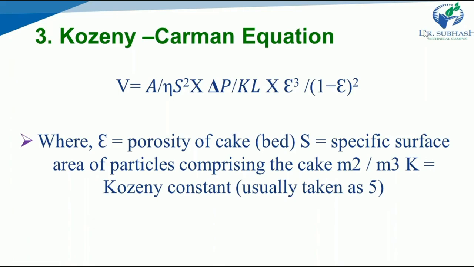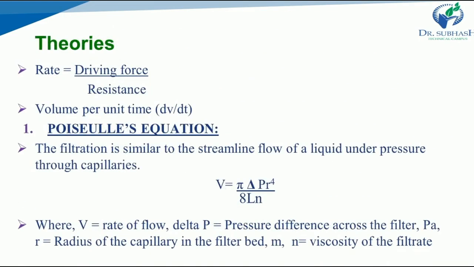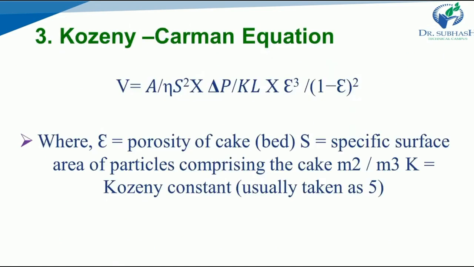V, if you forgot, is the rate of flow, which I already mentioned in the first equation, the Poiseuille equation. So it can create changes. The Kozeny-Carman equation is just a mathematical derivation, but if you want to understand it deeply, there will be a huge change in V if you change the porosity values.